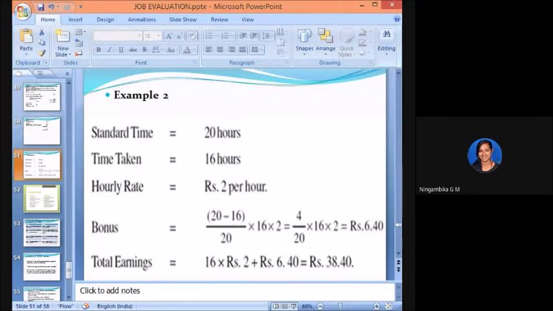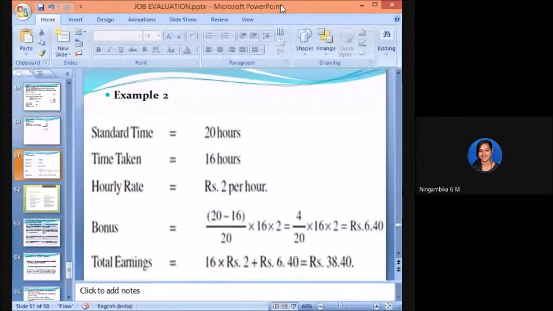What have you calculated? Rupees 6.40 plus 32. So what is the answer? 38.4. Rakshita, tell me what is the answer? 38.4, ma'am. Okay, you got it.